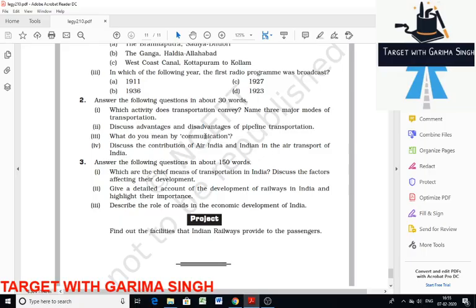Next is, what do you mean by communication? So communication is the transmission of facts, words, and information using various means of communication. It means disseminating ideas, facts, information, and knowledge through writing and words. Communication has been present since the very initial stage of human development. Earlier there were primitive means of communication like beating of drums. Now, with the advancement in communication technology, we started using the internet and mobile telephones. So in this way there has been a change in the communication field also.